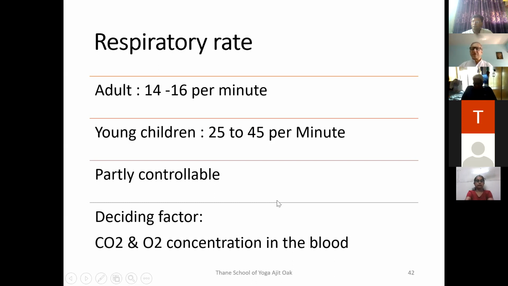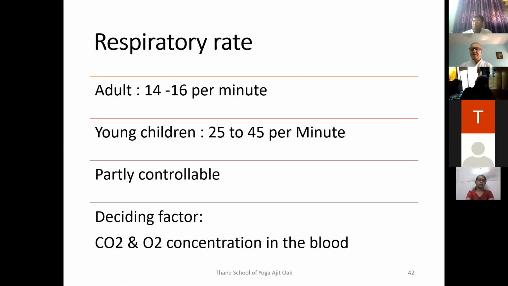In the next 1 or 2 slides, we'll see the neural regulation of the respiratory system, which is done by the medulla oblongata. The medulla oblongata is sensitive to the concentration of oxygen as well as carbon dioxide in the blood. They are called chemoreceptors inside the medulla oblongata. The chemoreceptors will detect the chemical composition of blood. But we need to remember one thing, that the medulla is much more sensitive to carbon dioxide than oxygen.